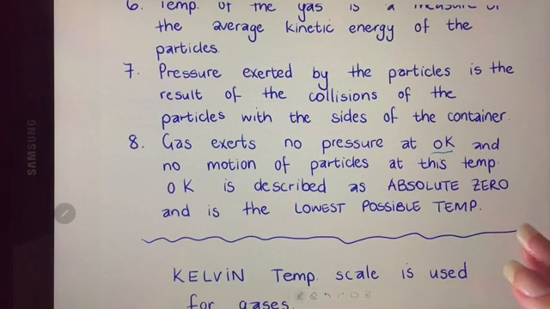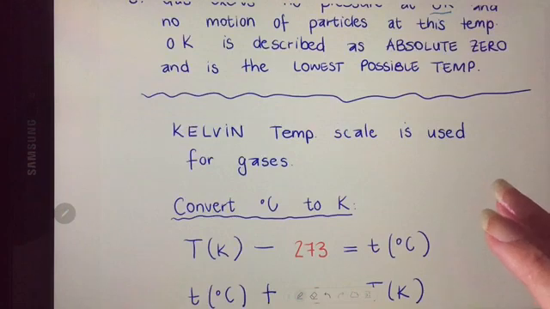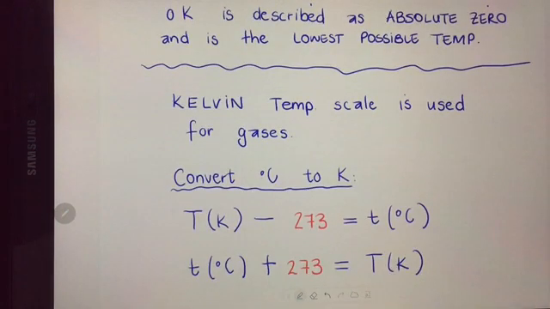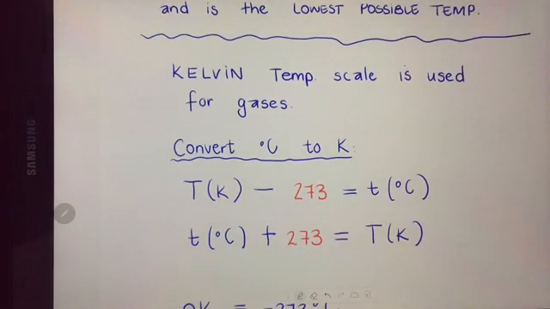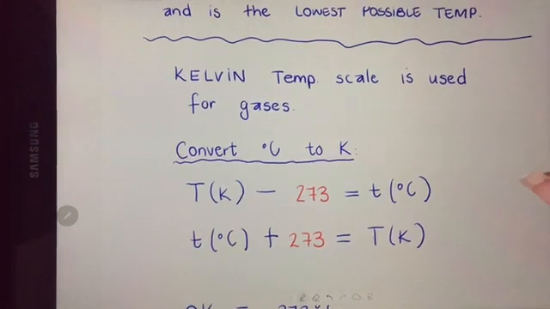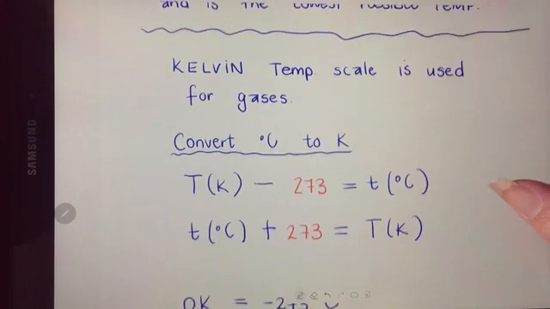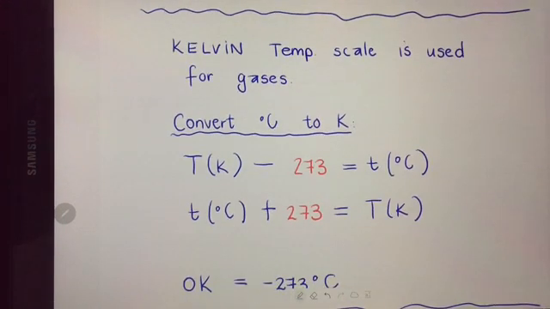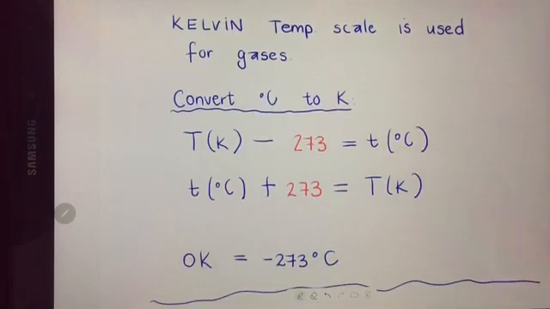So just to say a little bit about that, the Kelvin temperature scale is the temperature scale that we use when we are busy with gases. So in all the calculations where temperature is involved in this section, temperature must be in Kelvin. And as I've said before, when we actually get to the calculations, I'll remind you about this again. But what we will probably do is give the temperature in degrees Celsius to see if you remember that you have to convert to Kelvin. And this is how it's done.